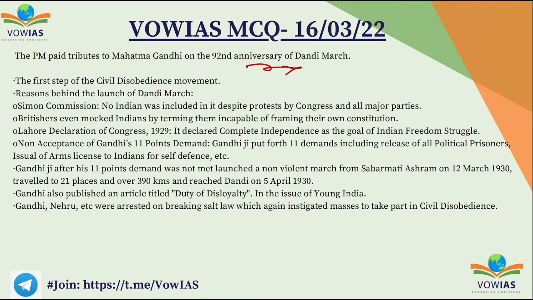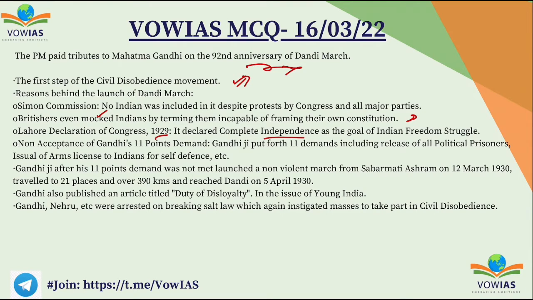of the Dandi March. Dandi March is the first step of the civil disobedience movement. And the reasons, as I said, Simon Commission was the first thing, where no Indian was included in the commission and Congress protested against it. The Britishers even mocked Indians by terming them incapable of framing their own constitution. So then their own constitution was formed, and after that you have this Lahore Declaration of 1929. It declared complete independence. It declared Purna Swaraj as the complete goal of Congress. Okay, so Purna Swaraj means complete independence.